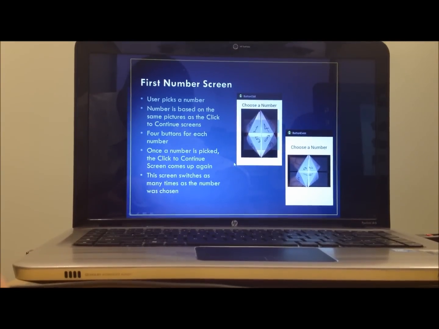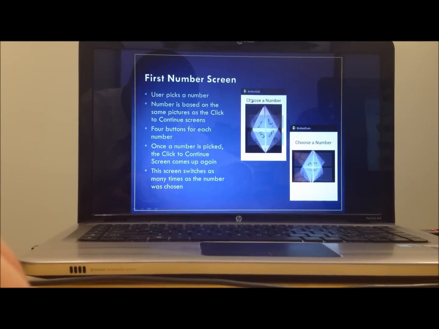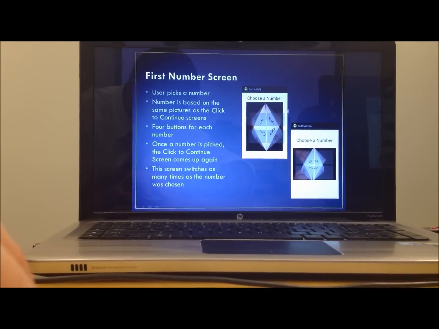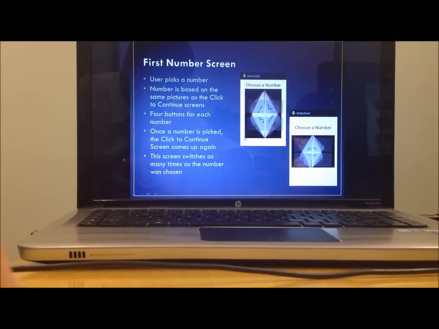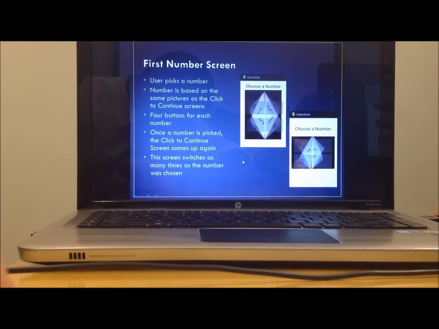So this is the first number screen. On this screen, the user is presented with an option to choose one of 4 numbers. The number that the user chooses will determine the number of iterations that the fortune teller will go through before the next decision.